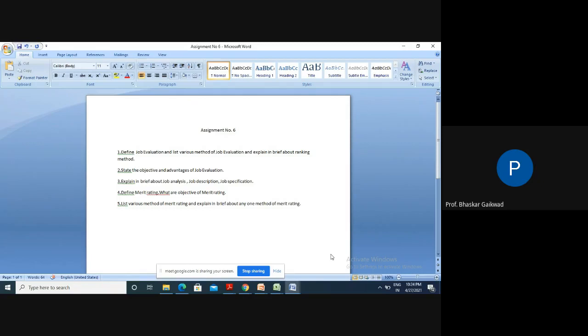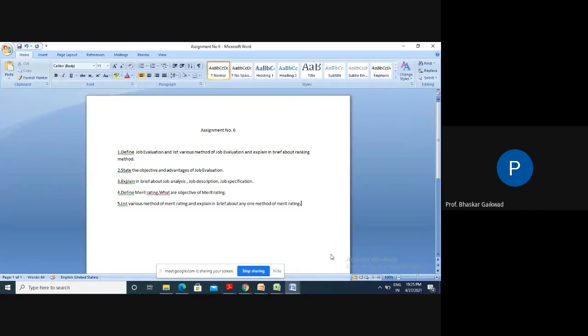In order to avoid this, if we decide on the performance of the workers, on that performance basis we will give the salary to those workers. In our academic field also, a performance appraisal form is there.